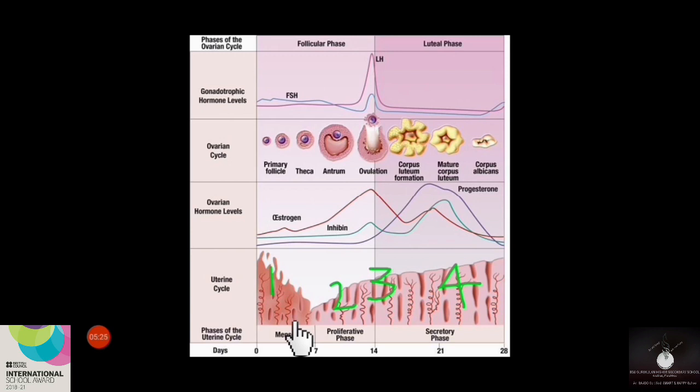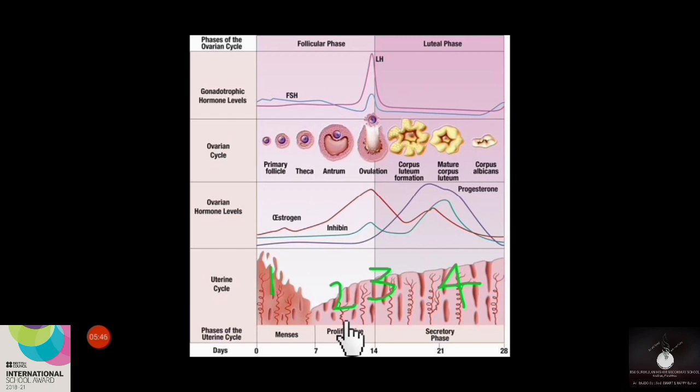Along with this release, some amount of blood can also be expelled from the body. So this phase is considered as the menstrual phase of the menstrual cycle. Now let's move on to the next phase, that is the proliferative phase of the menstrual cycle.